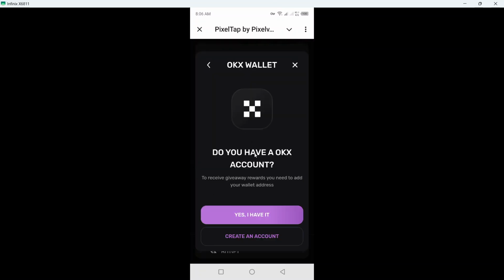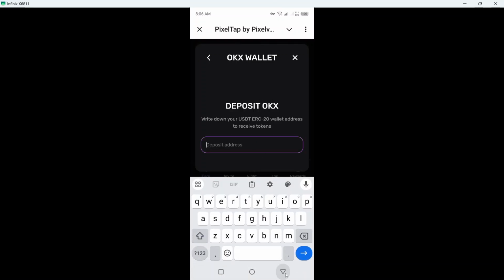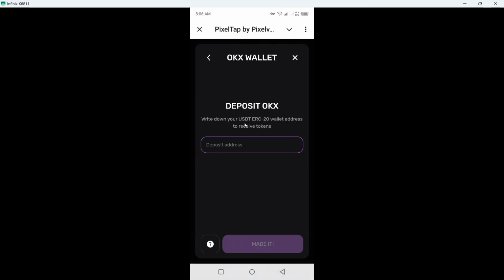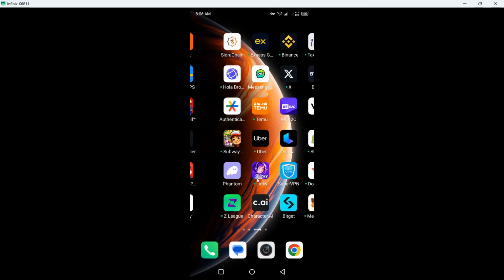And here you can see, do you have an OKX account? Click on yes, I have it. And here you can see, write down your USDT ERC20 wallet address to receive tokens. So you simply need to add the address from the OKX. You need to go on to your OKX.